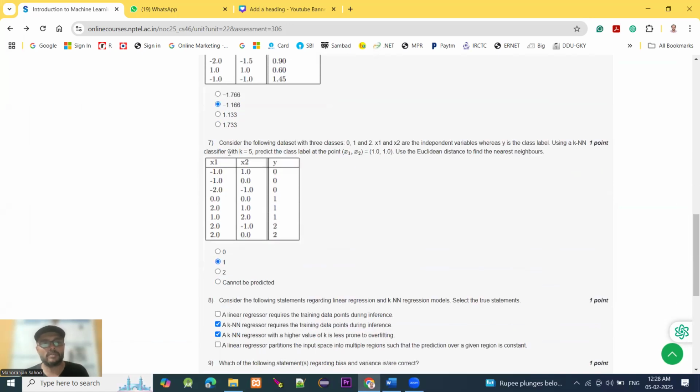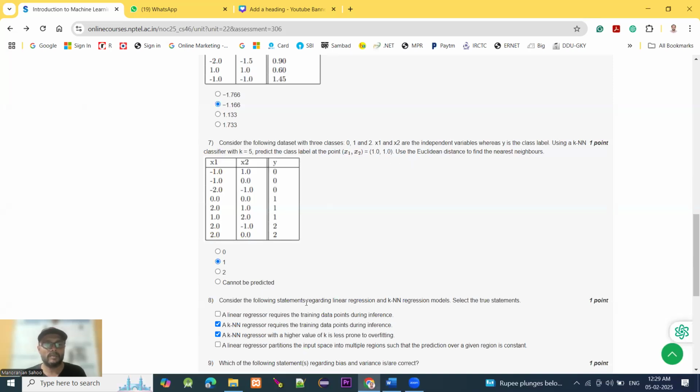Then moving to question number 7, consider the following data set, with 3 classes 0, 1 and 2. X1 and x2 are the independent variables, where y is the class label. Using a KNN classifier with k equal to 5, predict the class label at the point x1 and x2, that is 1.0 and 1.0. Use the Euclidean distance to find the nearest neighbors.